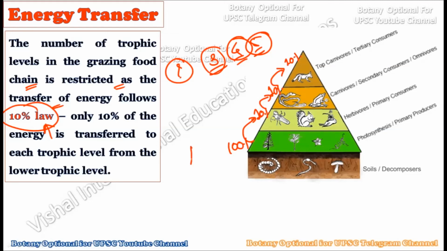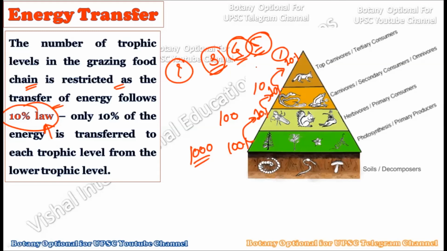So for example, if we have 1000 kilocalories at the first trophic level, in the second trophic level we will have 100 kilocalories, in the third trophic level we will only have 10 kilocalories, and in the fourth trophic level we have only 1 kilocalorie of energy transferred. Okay, this is a hypothetical example, but the 10% law is followed by these particular trophic levels.